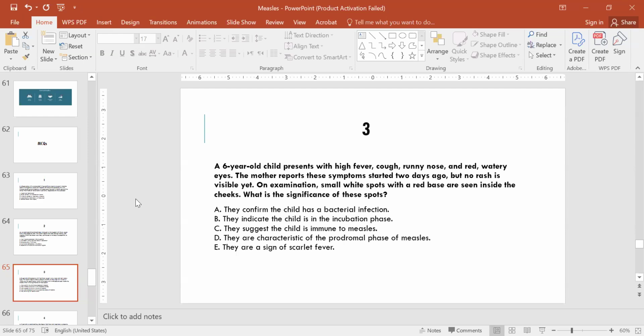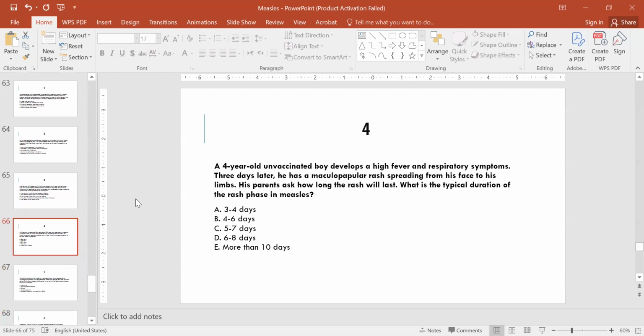Option A, they confirm the child has a bacterial infection. Option B, they indicate the child is in the incubation phase. Option C, they suggest the child is immune to measles. Option D, they are characteristic of the prodromal phase of measles. Option E, they are a sign of scarlet fever. D. Yes, option D.